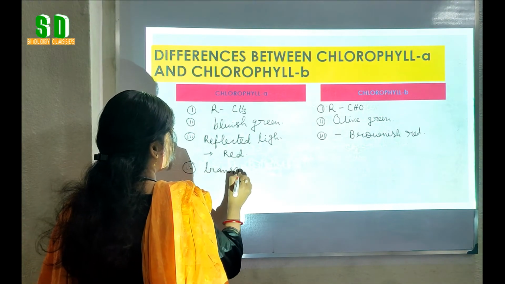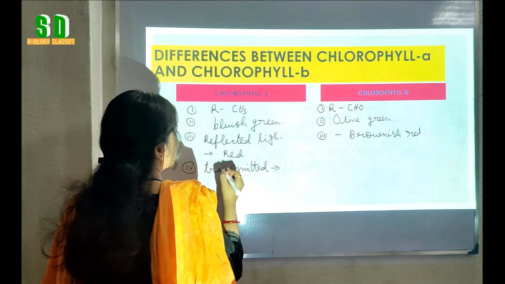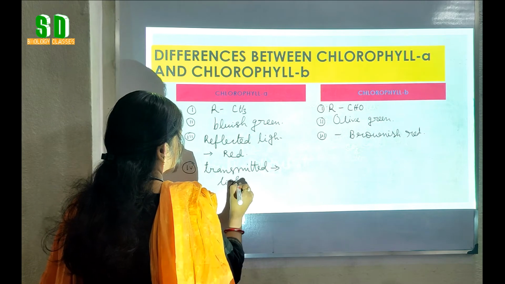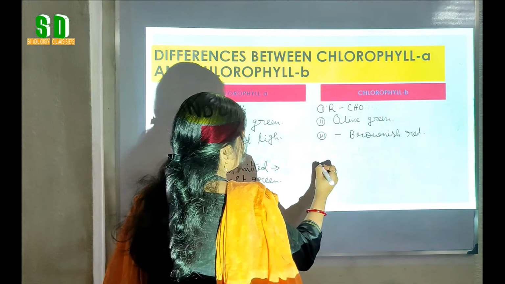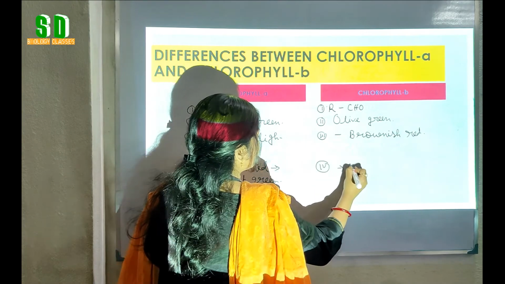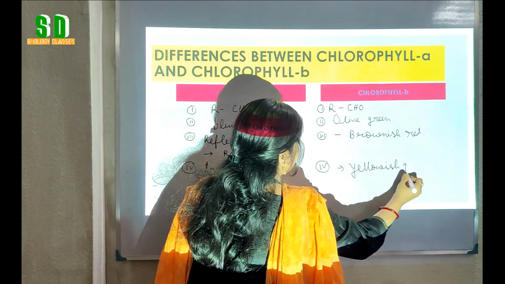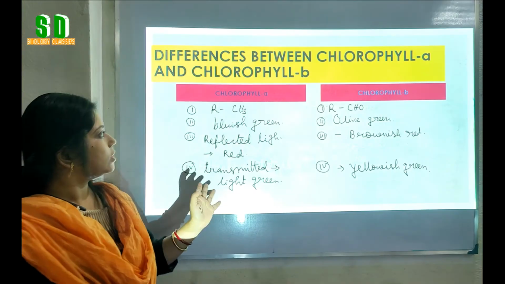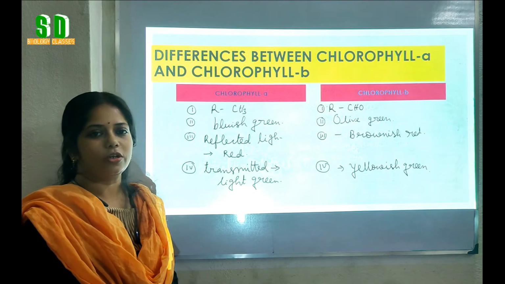In transmitted light, chlorophyll A is light green in color, whereas in transmitted light, chlorophyll B is yellowish green in color. So these are the very common differences between chlorophyll A and chlorophyll B molecules.